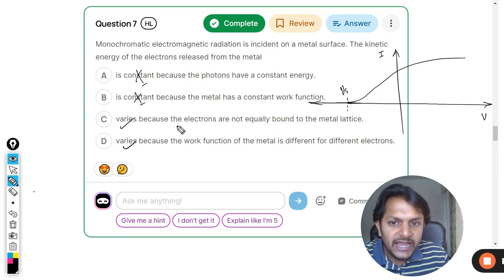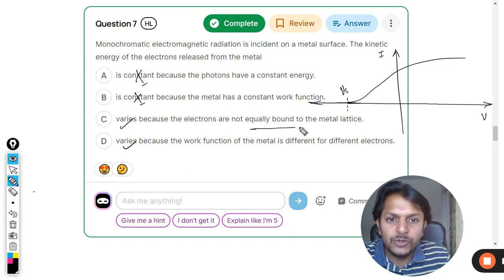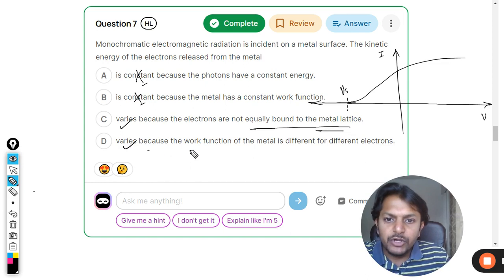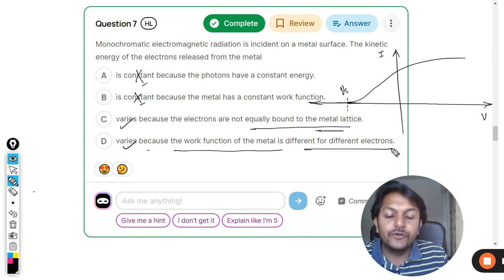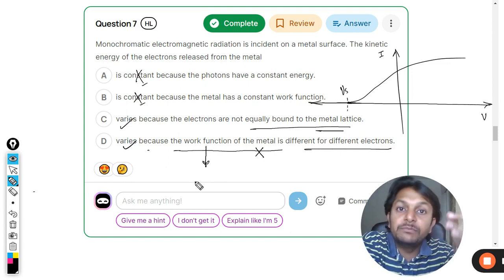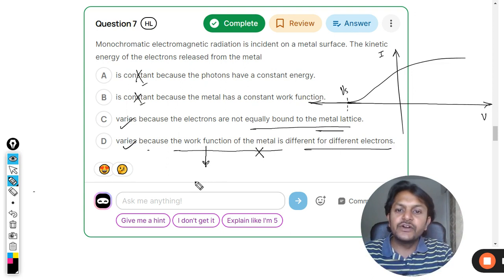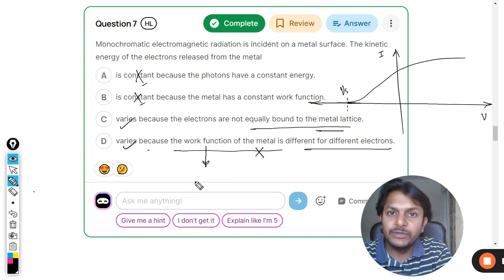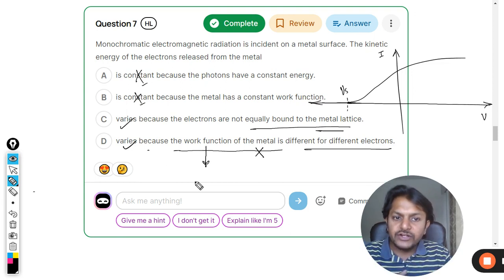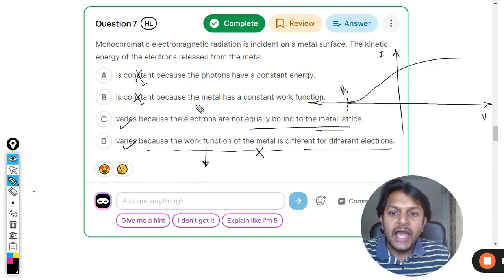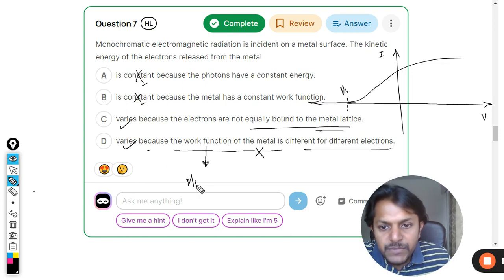But why? It varies because the electrons are not equally bound to the metal lattice. Absolutely correct. Because the work function of the metal is different for different electrons? Absolutely wrong. Why? Because work function is a function of the material. Like for zinc, the work function is so and so. It's not like for this electron it will be this, for that electron it will be that. So work function for a metal is a constant value,